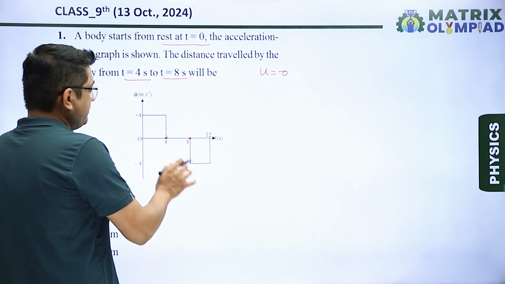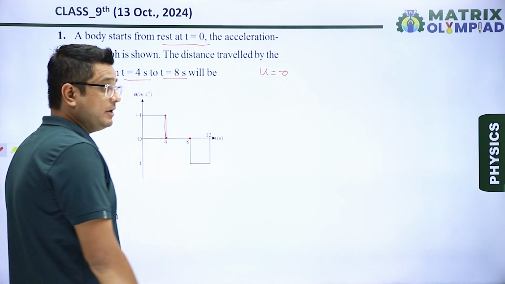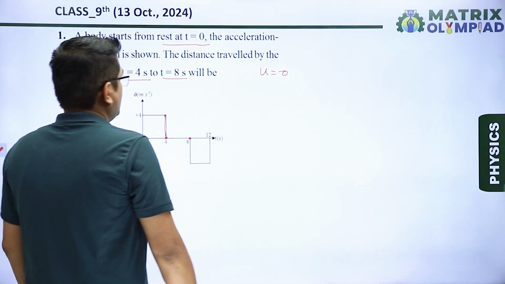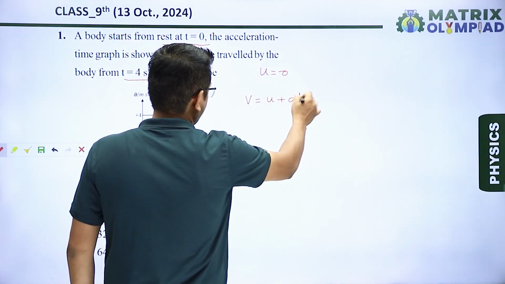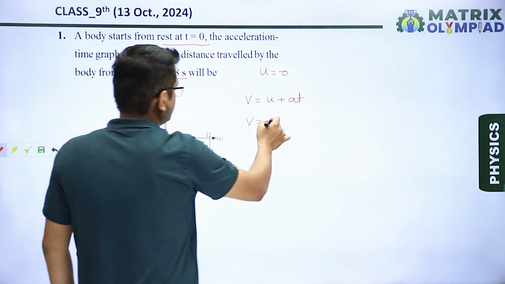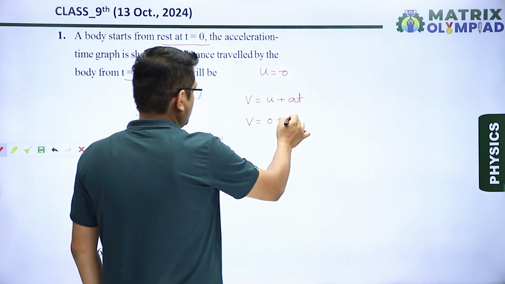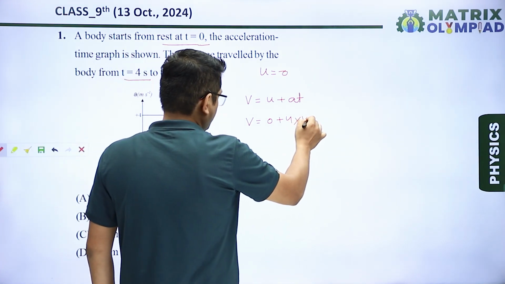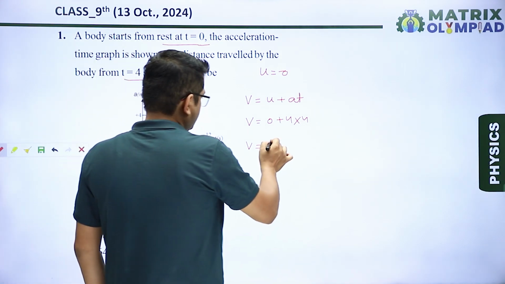That means body will move with the velocity which is attained at this point. So we have to calculate the velocity of the object which was at this point. Okay? So we know that from first equation of motion v is equals to u plus at. So v is equals to u is 0 because body has started its motion from rest. So 0 plus the acceleration at this point is given from graph, we can say 4, and the total time during this duration of journey is 4 seconds. So multiplied by 4. In this manner we get value of velocity at this instant of time is 16 meter per second.